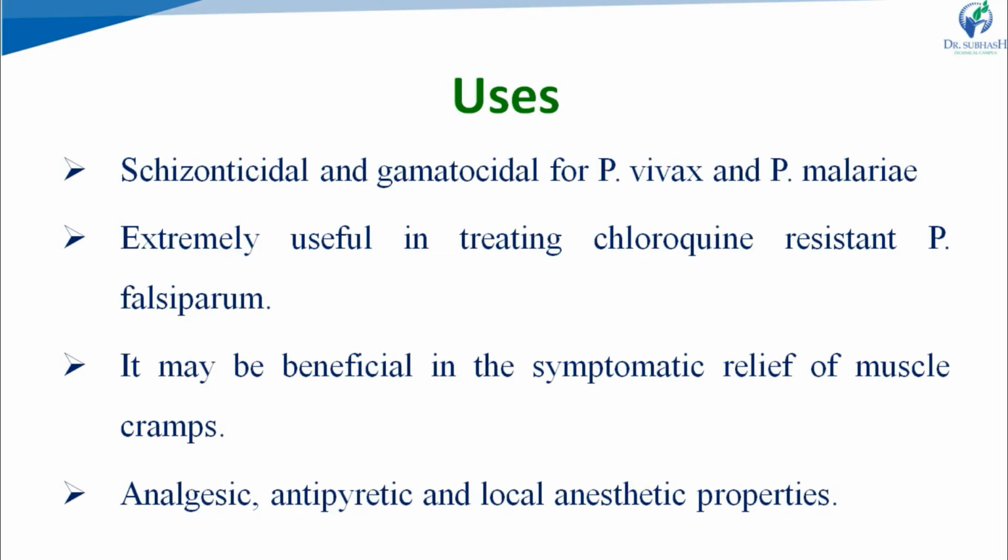In this type of case, quinine is extremely useful for the treatment. It may be beneficial in the symptomatic relief of muscle cramps. It also possesses analgesic, antipyretic, and local anesthetic properties.